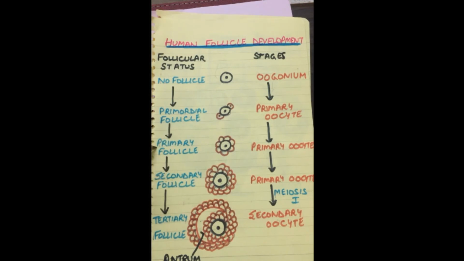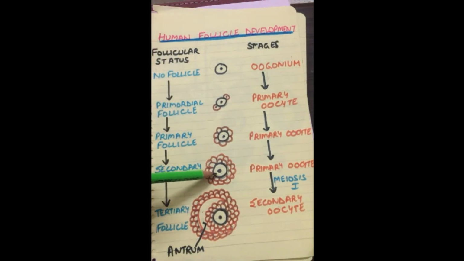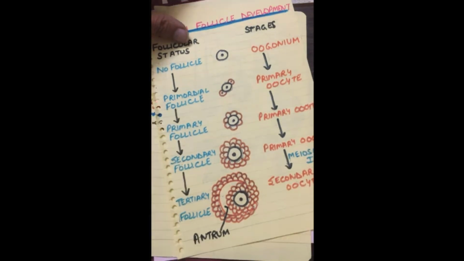What is a primary follicle? A primary follicle has a primary oocyte in the center and is surrounded by a single layer of granulosa cells. When this primary oocyte gets surrounded by more layers of granulosa cells, then it will be called a secondary follicle. You can see the difference between primary follicle and secondary follicle. Primary follicle has a primary oocyte with a single layer of granulosa cells. Secondary follicle has a primary oocyte with more layers of granulosa cells. The similarity between the two follicles is that both of these have primary oocytes.